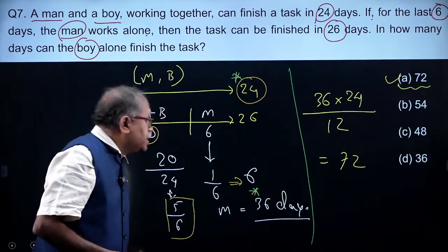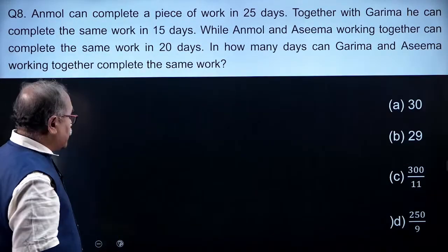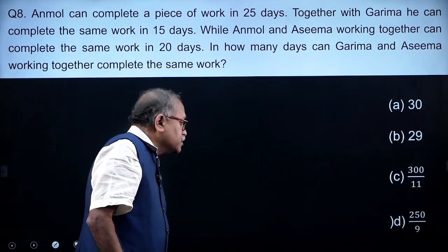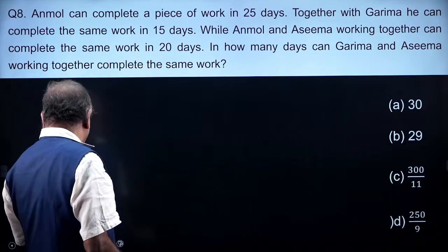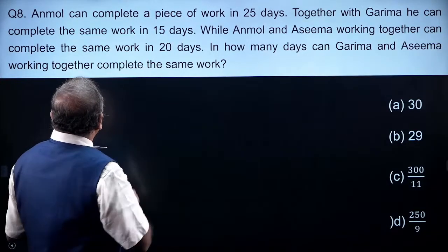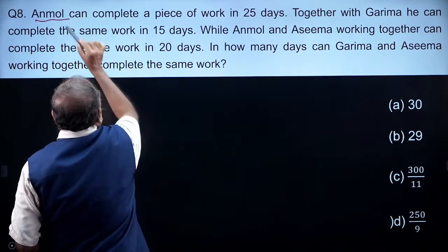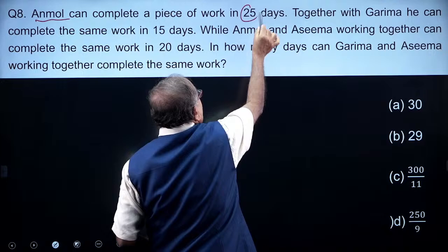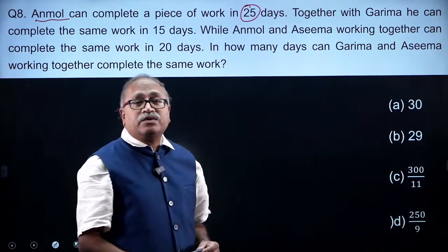I am moving on to the next one over here, and it's question number 8. Okay, what is this question number 8? Allow me to read it. Anmol can complete a piece of work in 24 days. A can complete a piece of work in 24 days.